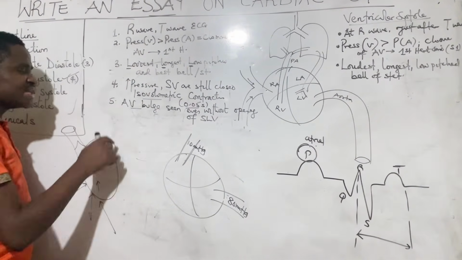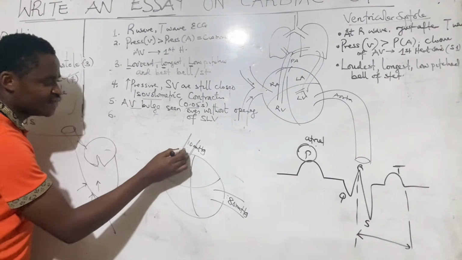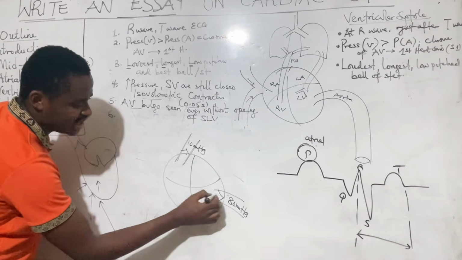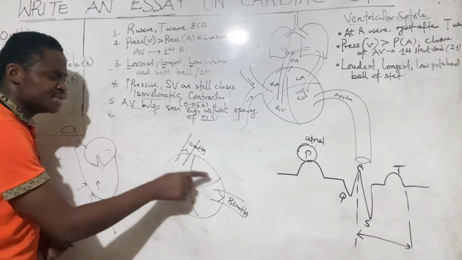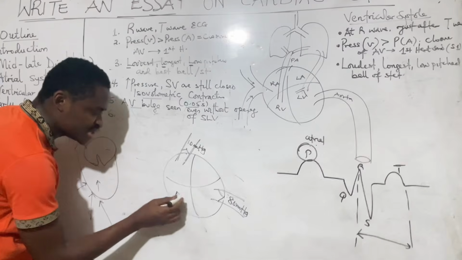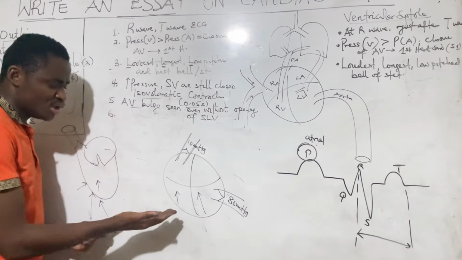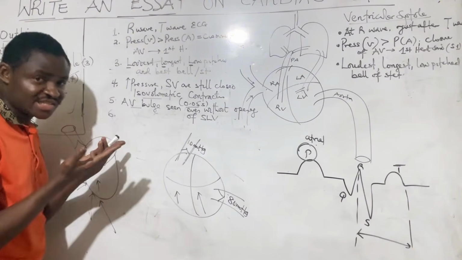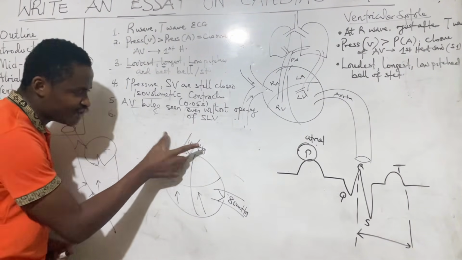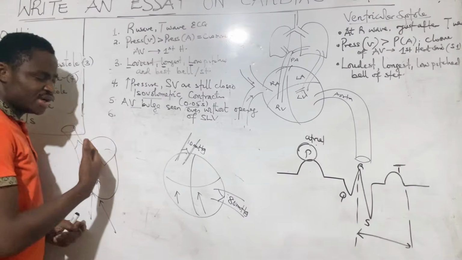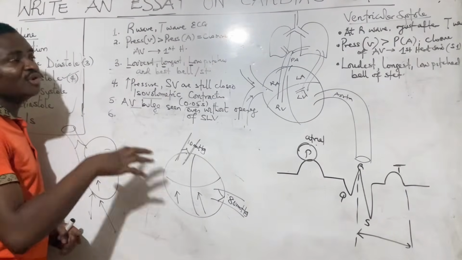So the next point is that we want to forcefully open these valves here. For us to forcefully open these valves, we need to raise the pressures in the ventricles so much, because pressure gradient is necessary for flow.